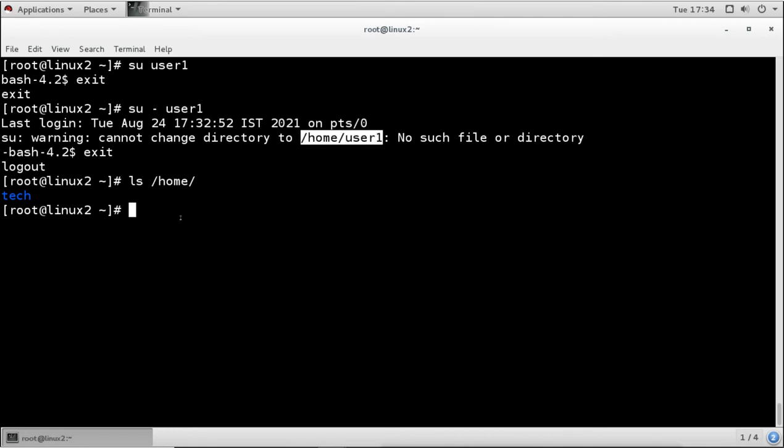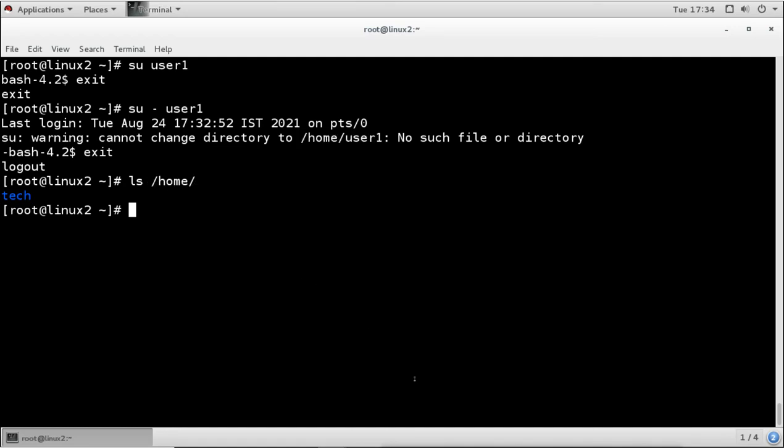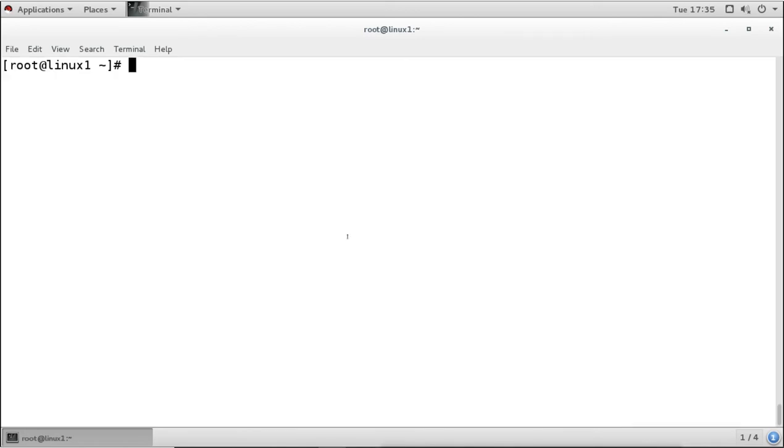So when we try to log in on this client machine, it will look for the home directory under the local home directory, and it is not finding user1's home directory here. The home directory is available on the server. When we check the NIS server's home directory, we can see the home directories of user1, 2, 3, 4. So we have the home directories of the users here, and when we try to log into the client, the home directory is not there.